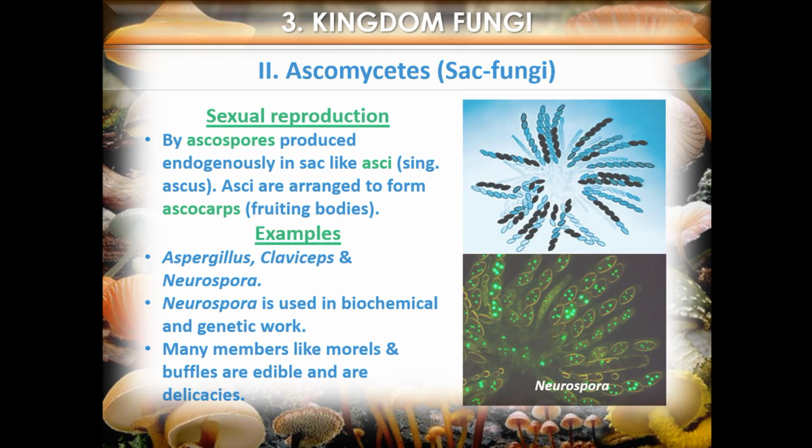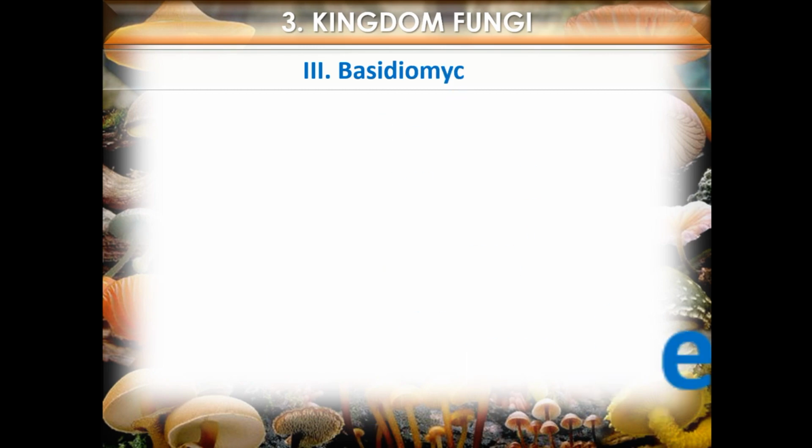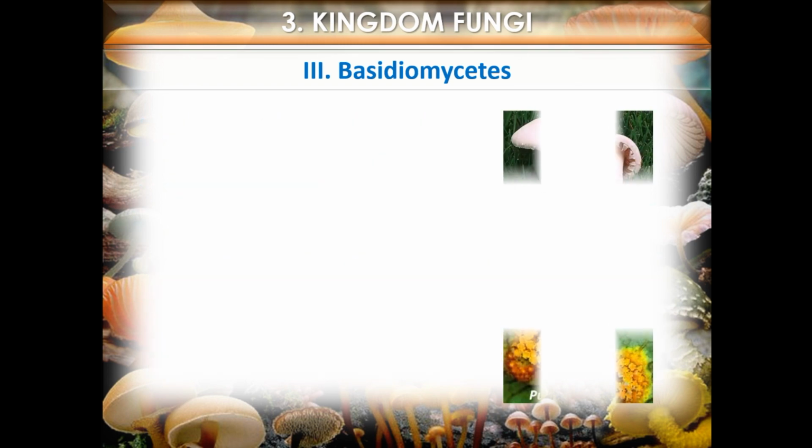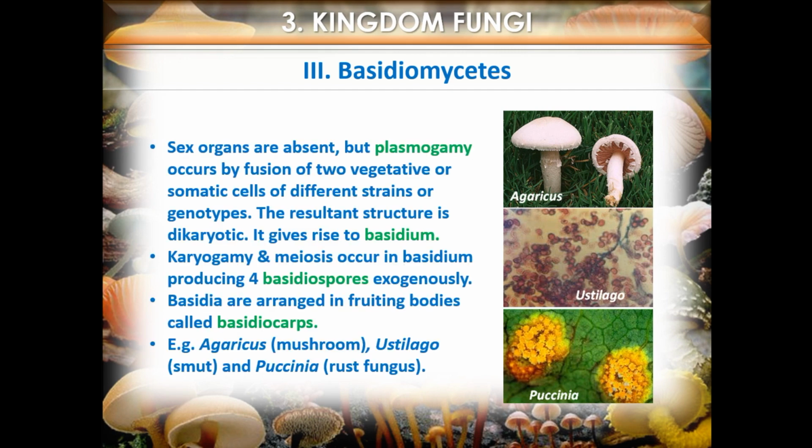Next, the Basidiomycetes. It includes mushrooms, bracket fungi or puffballs. They grow in soil, on logs and tree stumps and in living plant bodies as parasites, e.g. rusts and smuts. Mycelium is branched and septate. The asexual spores are generally not found, but vegetative reproduction by fragmentation is common. Sex organs are absent, but plasmogamy occurs by fusion of two vegetative or somatic cells of different strains or genotypes. The resultant structure is dikaryotic. It gives rise to basidium. Karyogamy and meiosis occur in the basidium, producing 4 basidiospores exogenously.